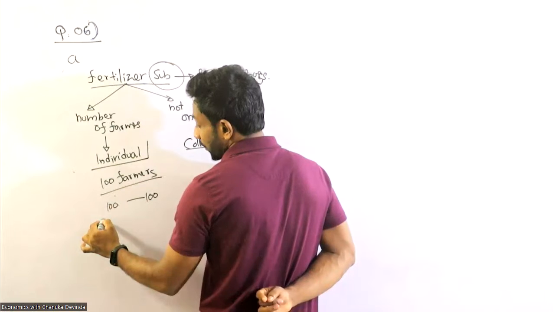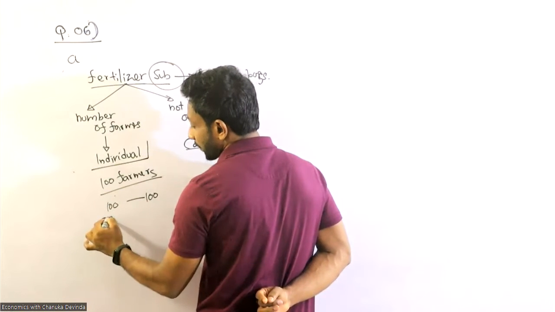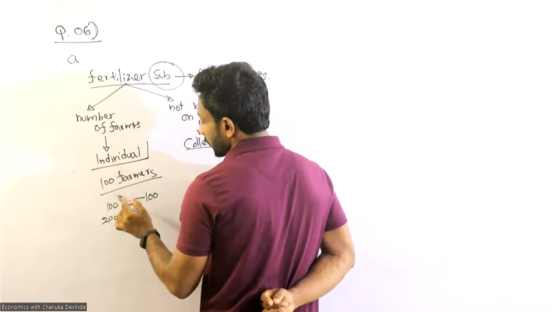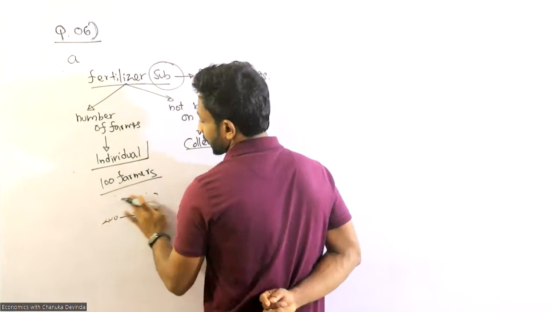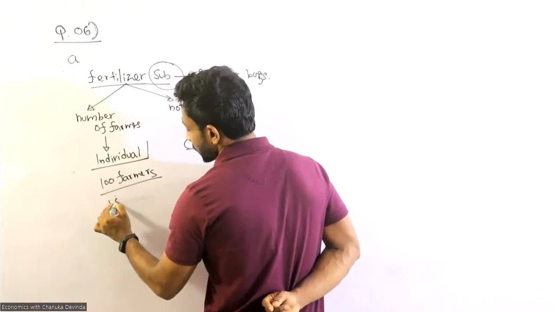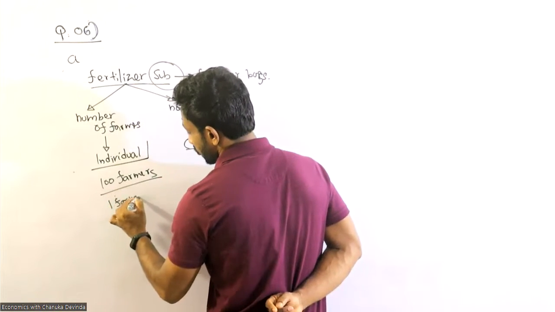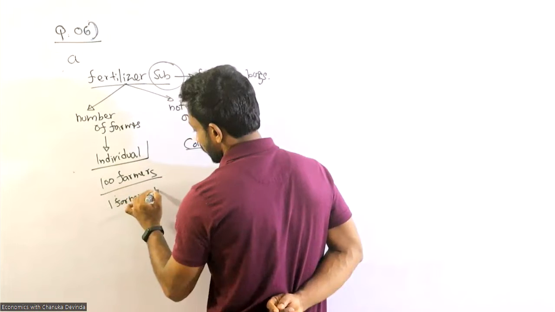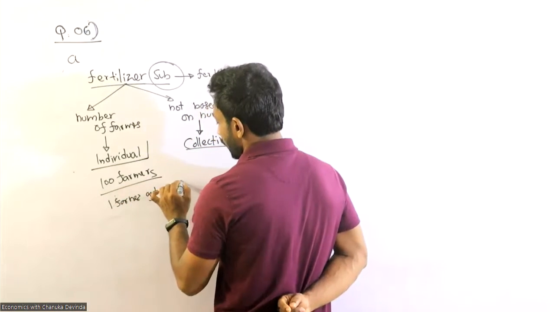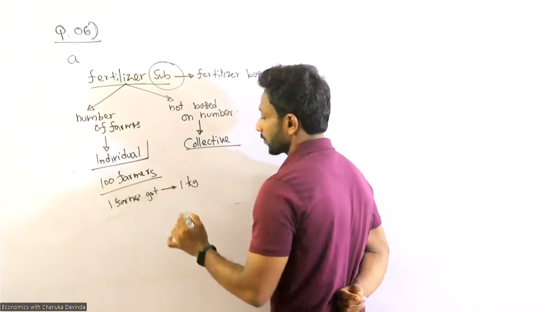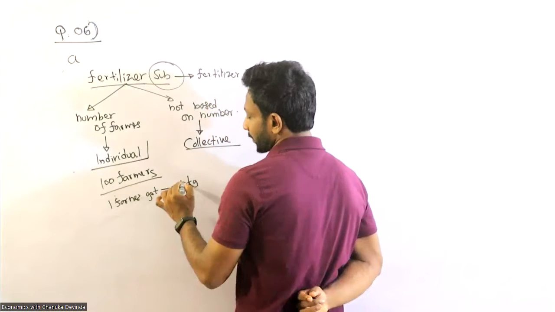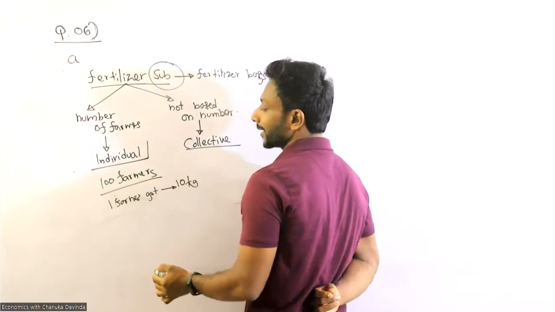If it is 200 farmers, let's say one farmer gets 10 kilograms of fertilizer.